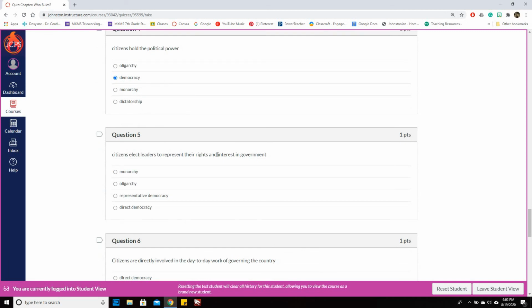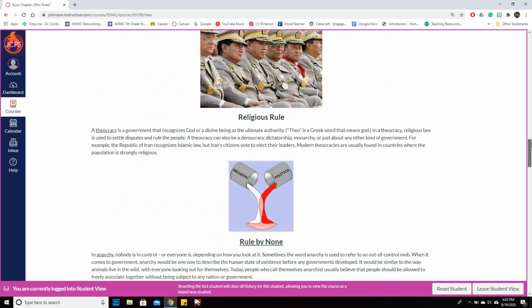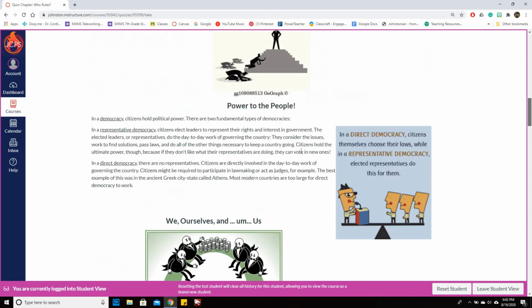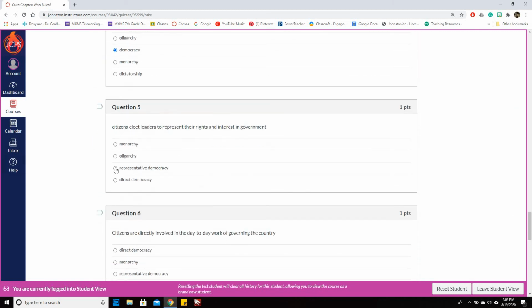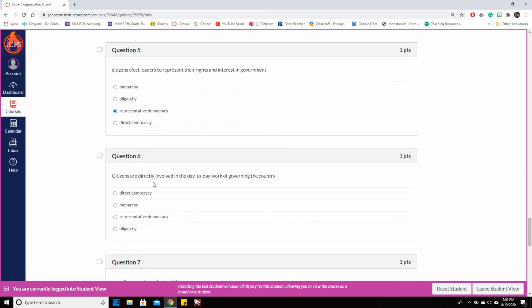Citizens elect leaders to represent their rights and interests in government. So, elect leaders. In a representative democracy, citizens elect leaders to represent their rights and interests in government. The elected leaders or representatives do the day-to-day work of governing the country. So I'm going to come back down and select representative democracy and read the next question.